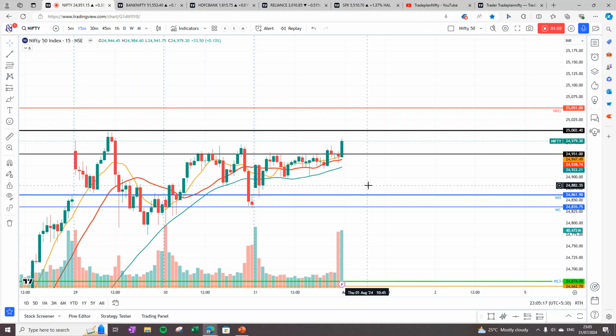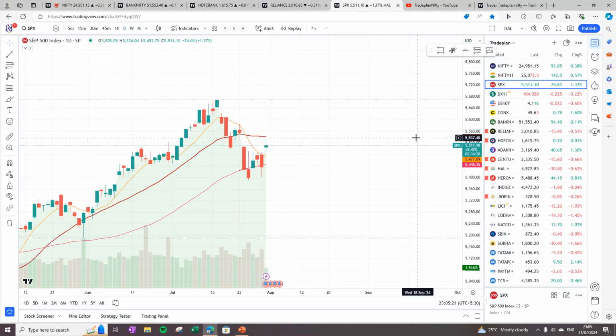So before we get into Lalaji, let's have a quick review on global market. We see that global market S&P 500 today has moved up, but looks like it's taking some degree of resistance at 20, but definitely it is in positive.